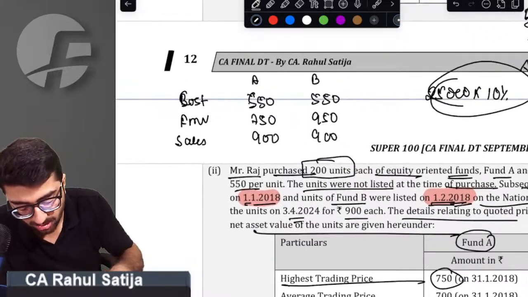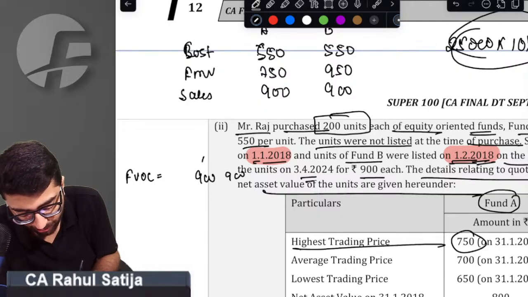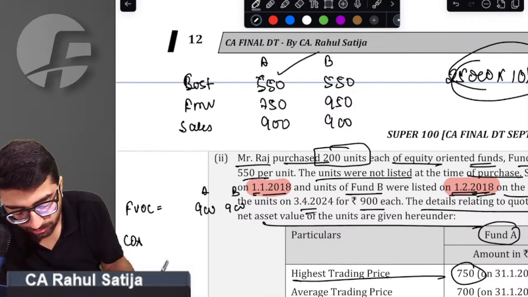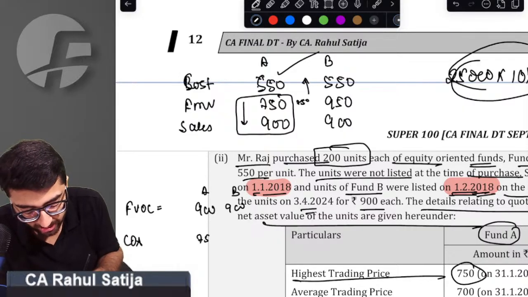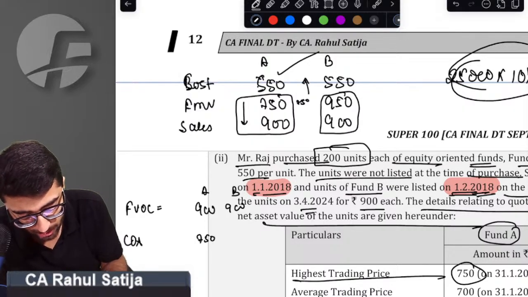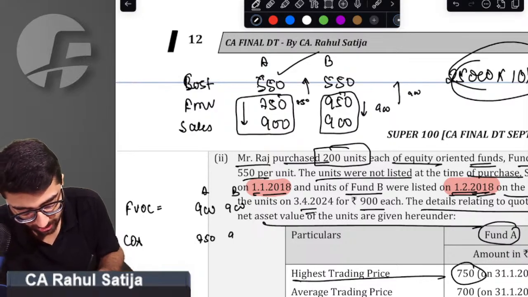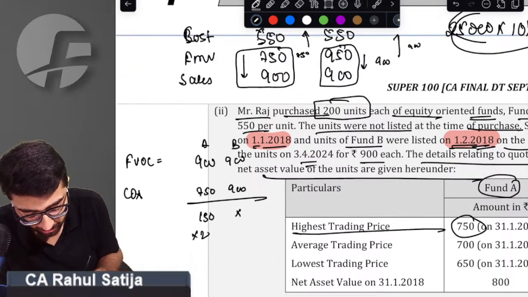Now here comes the beauty. How will capital gain be calculated? Sir, full value of consideration will be taken as sales price 900, for A as well as for B. Cost of acquisition, how will it be considered? Sir, actual cost, or FMV or sales price, whichever is lower, compared to actual cost 750, whichever is higher. Sir, in case 1, in Fund A, cost of acquisition will turn out to be 750. Sir, but in Fund B, sales or FMV, whichever is lower, 900, whichever is higher, 900. Sir, here capital gain will turn out to be 150. Here capital gain will turn out to be 0. Multiplied by 200, it will give us 30,000 rupees worth of capital gain.